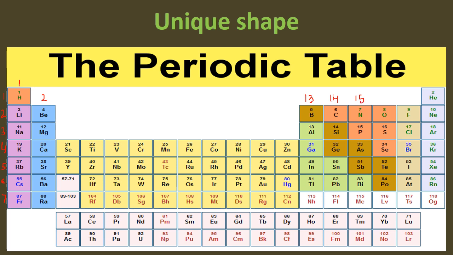And then is group number 16. This is the family of oxygen, and we also commonly name them as chalcogens. After that is group number 17, a very famous group, halogens. They are salt forming elements.